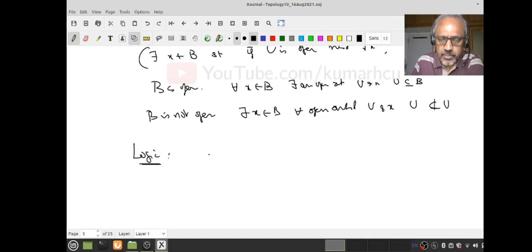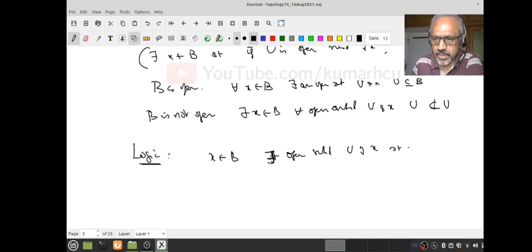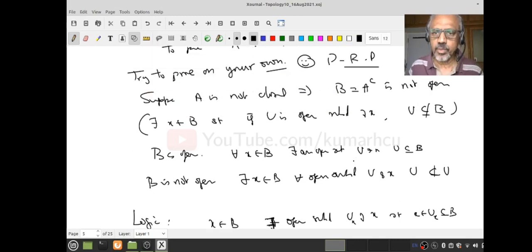Suppose for every x in B there exists an open neighborhood U of x, call it Ux, such that x belongs to Ux contained in B. Then B is the union over x in B of Ux. These are all open, therefore B is open. But our assumption is B is not open.